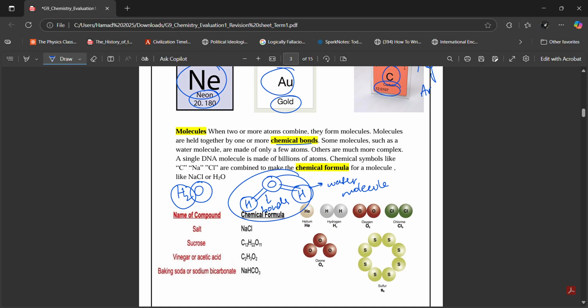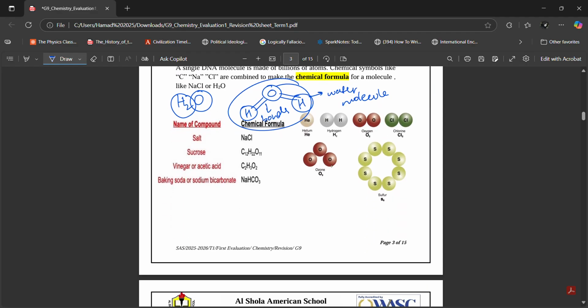Another example, salt. Salt is made up of NaCl, right? So salt is also a compound. Another example, Ibrahim, carbon dioxide. What is carbon dioxide? CO2.